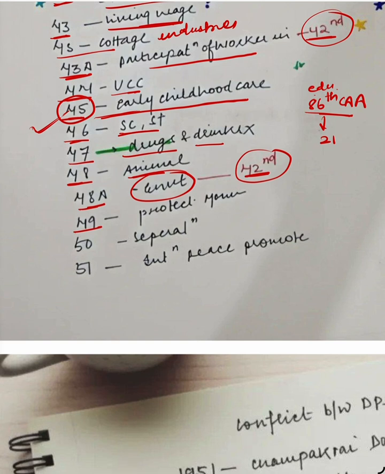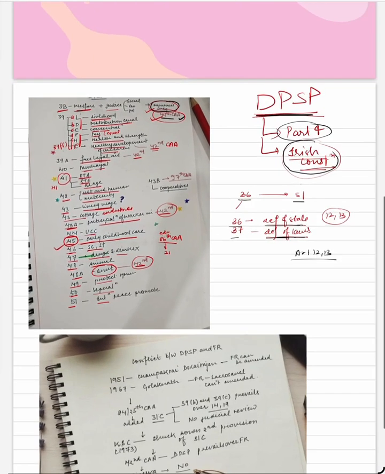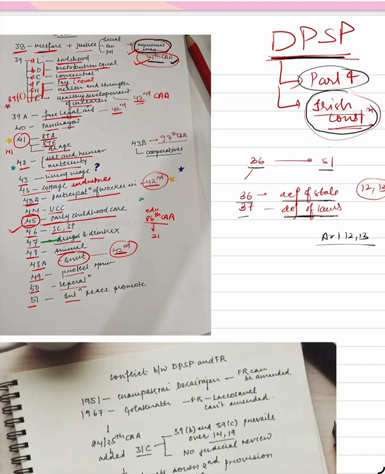Then 49 is for protecting monuments and places and objects of artistic or historic interest. 50, you can remember it like 50-50 means separation: separation of judiciary from the executive in the public services. Then 51, the last article, is about promotion of international peace. Now I think we missed an article. I think one is through cooperative societies. 43B is also there. It is about cooperative societies, and it is added through the 97th Constitutional Amendment Act.